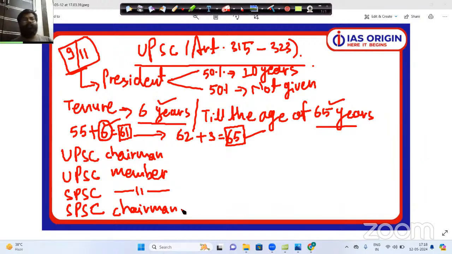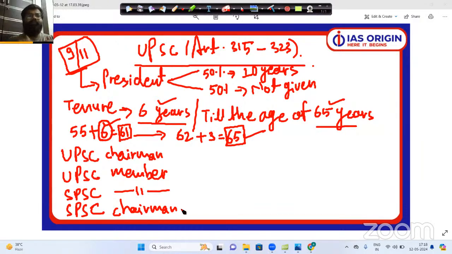First of all, you need to understand what we mean by State Public Service Commission. Like at the central level, there is the Union Public Service Commission, which conducts the Central Civil Services Examination. In the same way, in all the states, there is the State PSC or State Public Service Commission, which conducts the State Civil Services Examination. The retirement age of UPSC members or chairmen is 6 years or till the age of 65 years. But the retirement age of state PSC members or chairmen is only 6 years or till the age of 62 years, not 65 years.